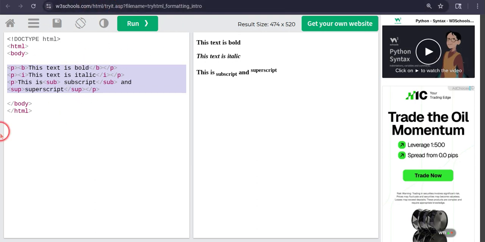So, formatting intro, we were on that. So, you know all of these. Let me just remove the blue.